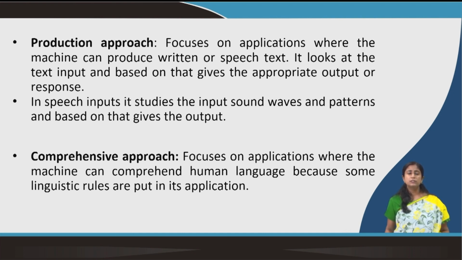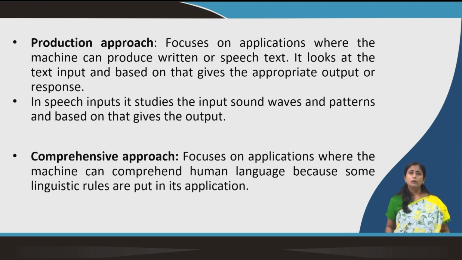In speech inputs, it studies the input sounds and patterns, and based on that gives the output. When speech data is given to the machine, it studies the sound waves and the patterns, and based on that it creates its own speech. Another method is the comprehensive approach. The comprehensive approach focuses on applications where the machine can comprehend human language.